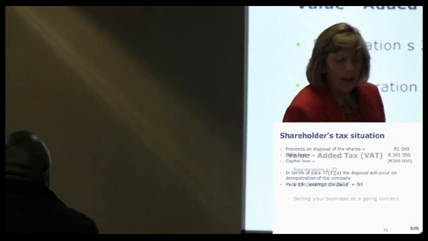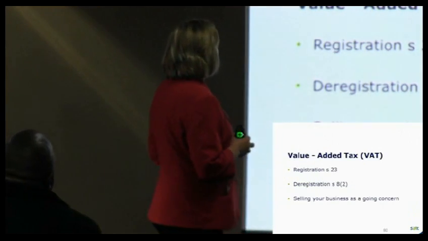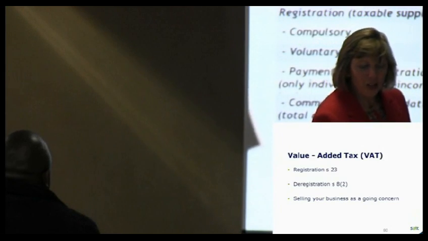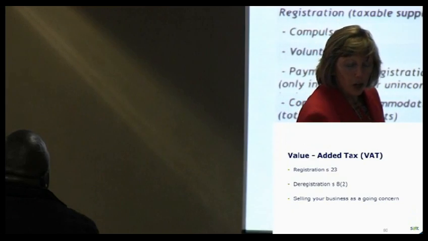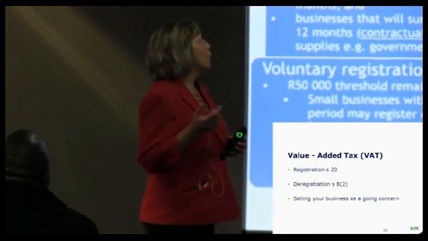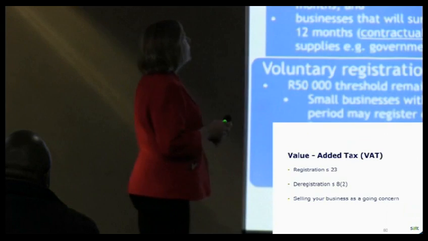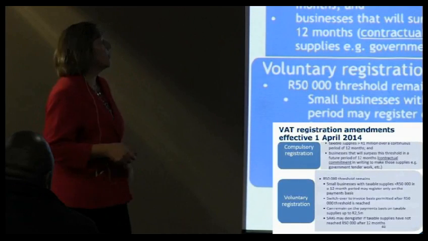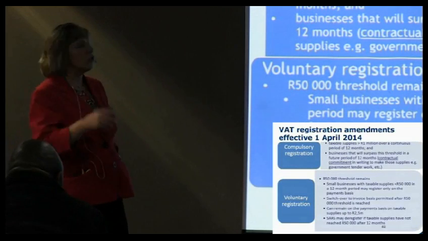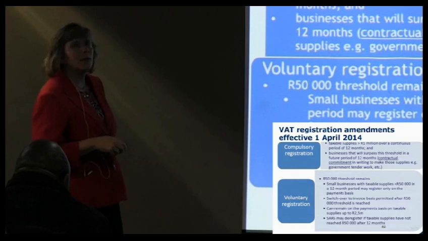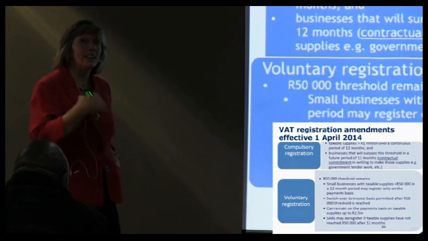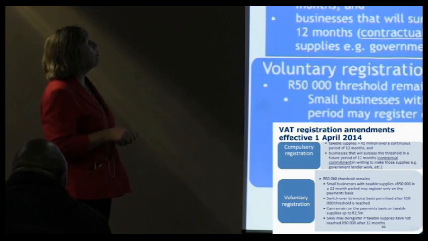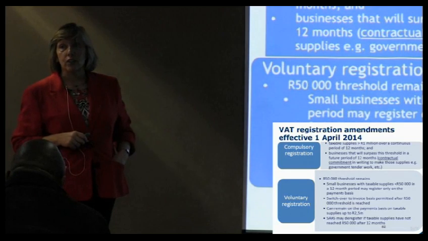Okay. Value-added tax registration, deregistration, just to go through these rules fairly quickly. The new registration rules on value-added tax are actually not that significantly different to what they were previously, because we still talk about the 1 million rand threshold, but what is required is if you think you're going to cross that 1 million rand in the ensuing 12-month period, it's no longer a case of do you think you're going to cross it. You'd have to have a contractual commitment that you're going to go over it. So you've got a contract that says my taxable supplies are going to go over 1 million rand over the next 12 months. That would push you into the compulsory registration category.